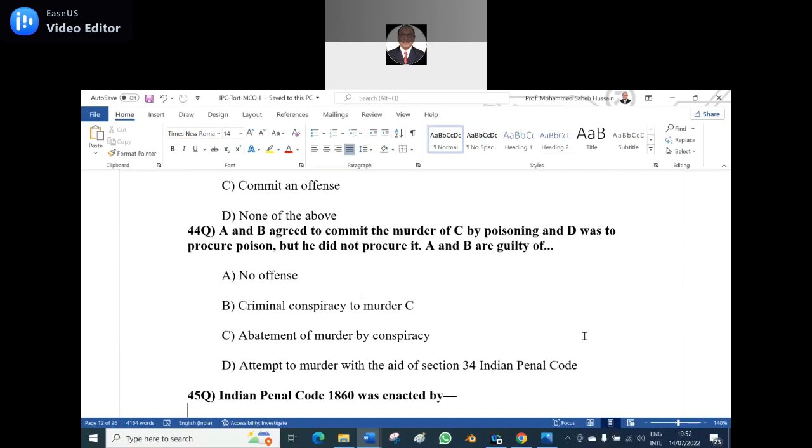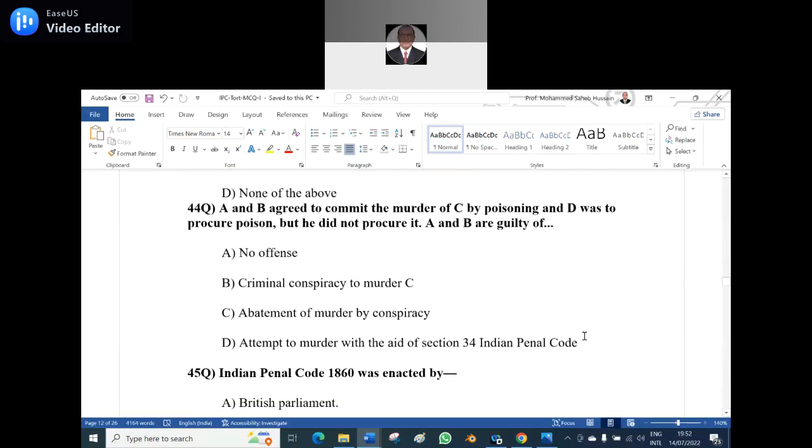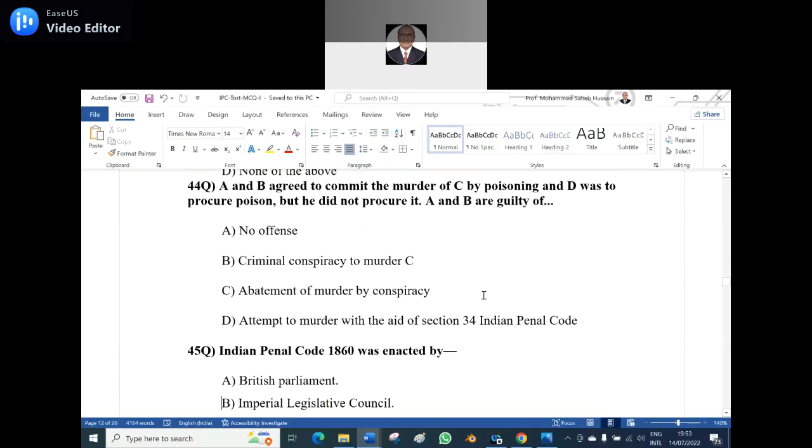Abetment of murder by conspiracy is the right answer, option C.